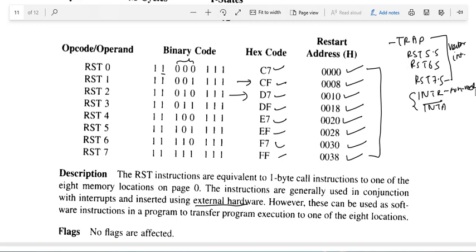For example, if we give C7 to the processor, then whenever it decodes this instruction, it will know where it will go. It will go to this location. In the same manner, if we give a D7 opcode to the processor, it knows it will go to this location. So in this manner, whenever we apply INTR, we have to provide a restart instruction from outside the processor, and the processor will decode the restart instruction, and by decoding it comes to know where it will go. So all these locations are provided by the external hardware.